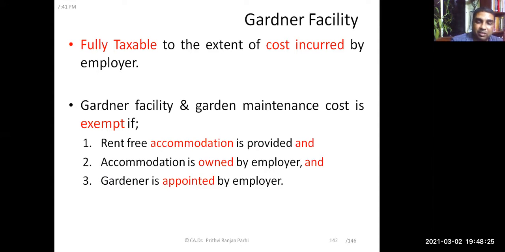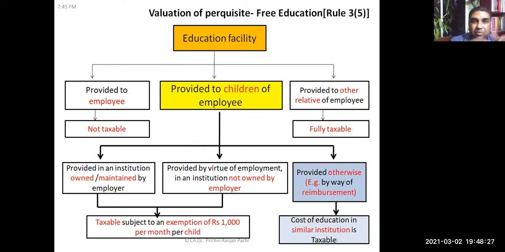Okay. So now, the next perquisite is free education. Free education is again not education allowance. It is about education facilities provided to the employee. So first, if education is provided to an employee, it is not taxable.